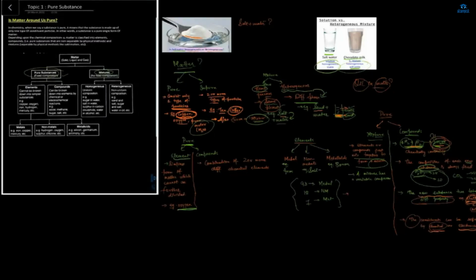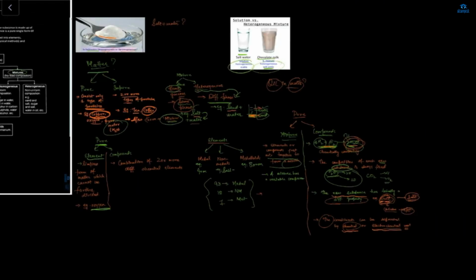So salted water is homogeneous and chocolate milk is heterogeneous. Okay. So this part is clear about matter, about elements, compounds, mixtures, hetero, homo, metals, non-metals, right?